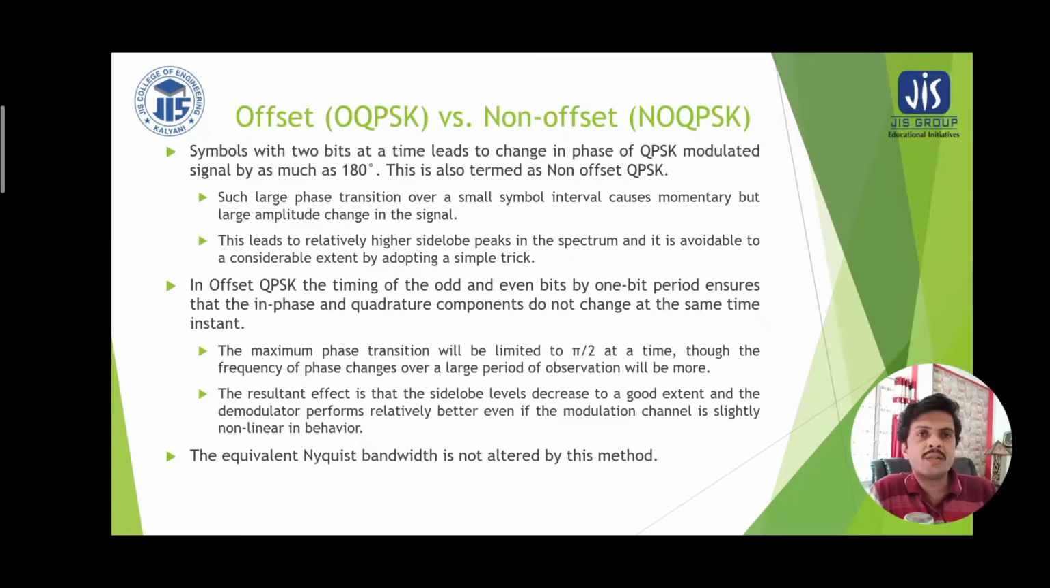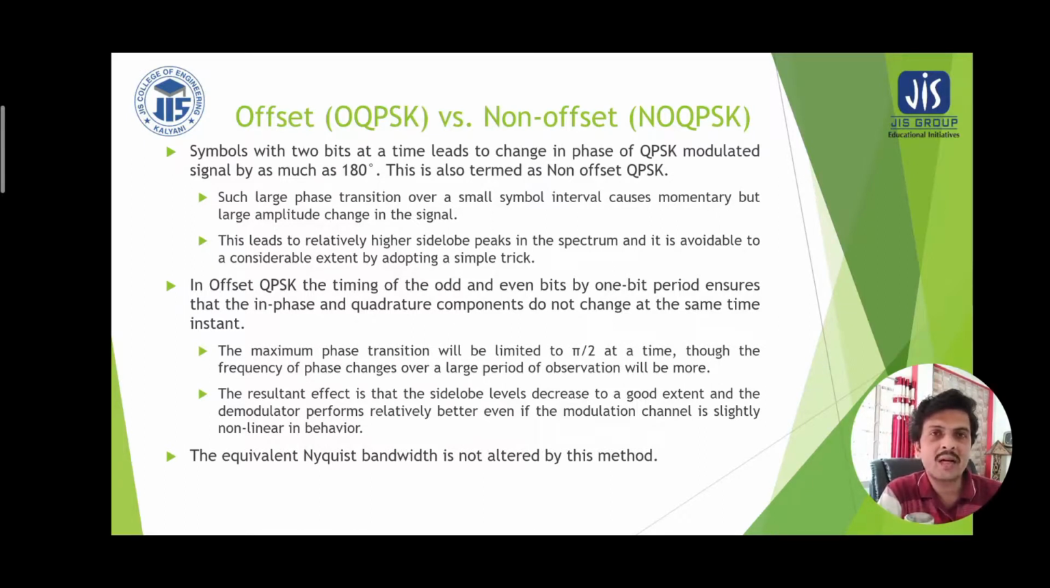Now, the terms offset QPSK and non-offset QPSK. Symbols with two bits at a time can lead to a change in phase of the QPSK modulated signal by as much as 180 degrees. That means if the bit combination 00 changes to 11, both bits change, each by 90 degrees. So as a whole, 90 plus 90, a 180 degree phase shift can be observed. This is termed non-offset QPSK.